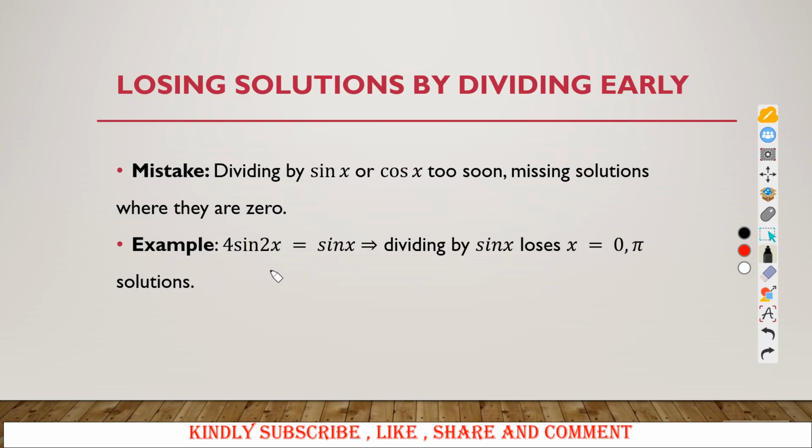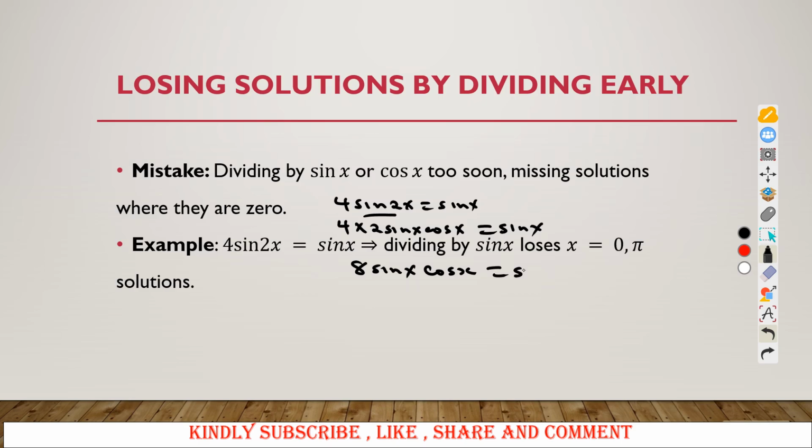You are having, for example, 4 sine of 2x, which is equal to sine of x. We know sine 2x is the same as 2 sine of x cos of x. So you are having 8 sine of x cos of x, which is equal to sine of x. And when you reach here, because sine of x is here, sine of x is there, you say, without wasting time, let me divide through by sine of x.